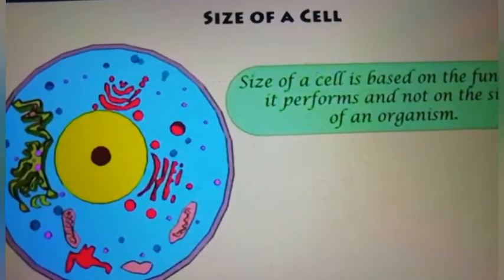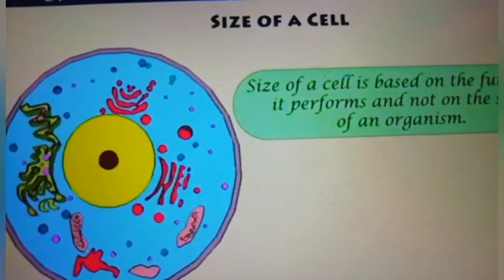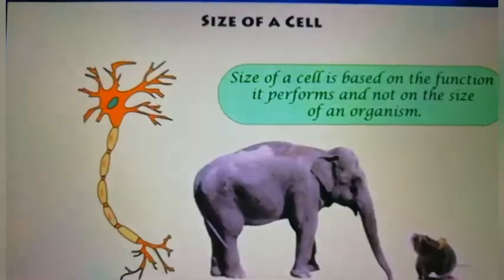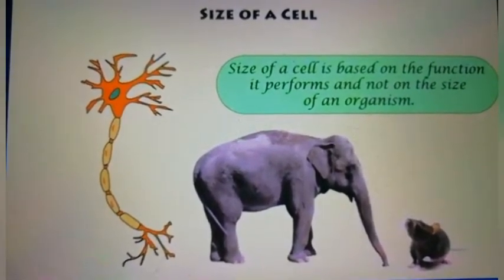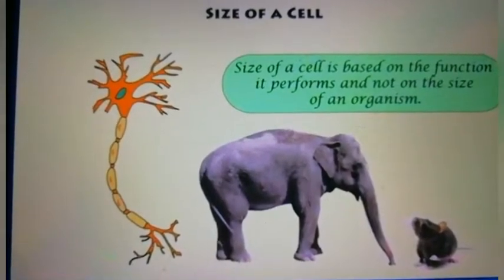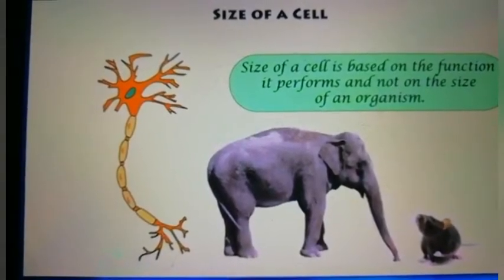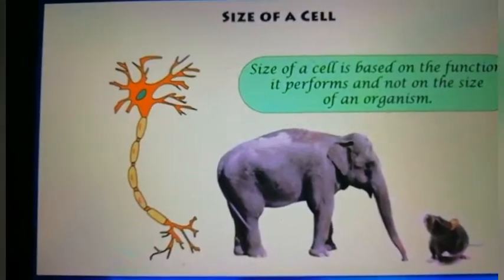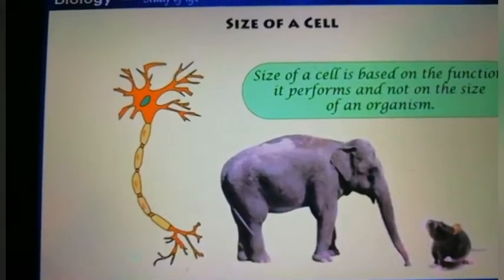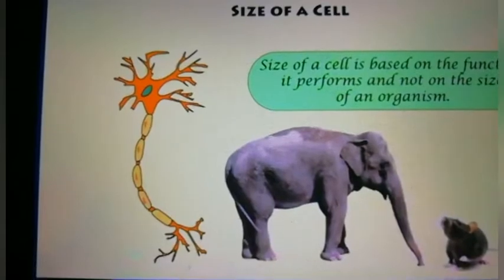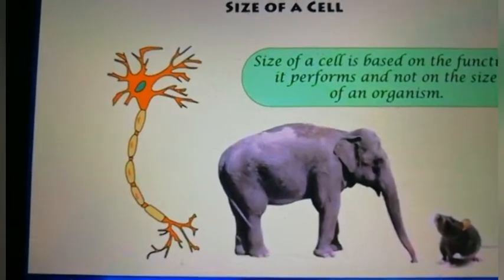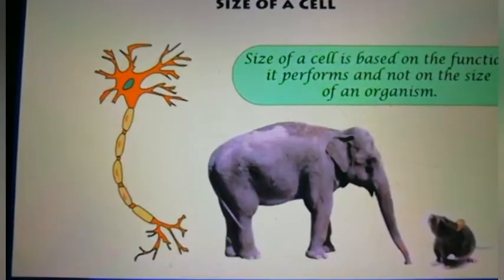Children, you must know the size of the cell is based on the function it performs. If I talk about nerve cells, an elephant will obviously have more cells compared to a rat, but the size of the nerve cells will be the same in an elephant and a rat. Cells can be more in an elephant, but the size of neurons will be the same in both.